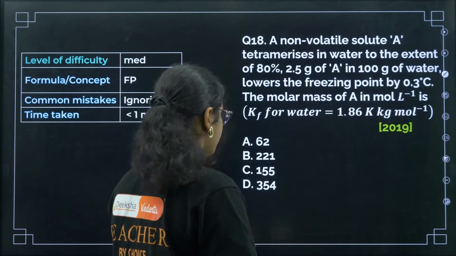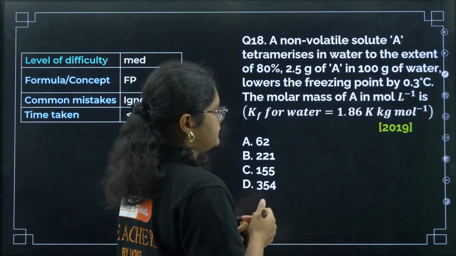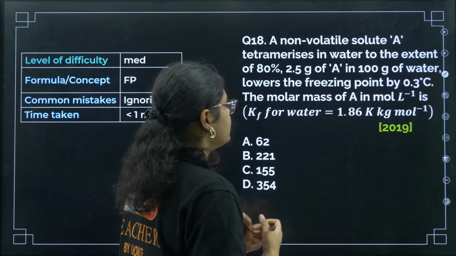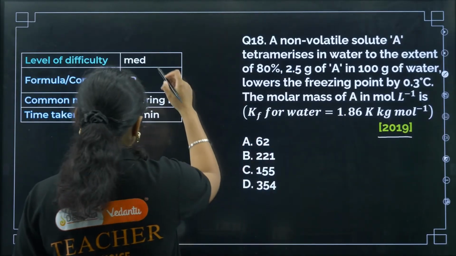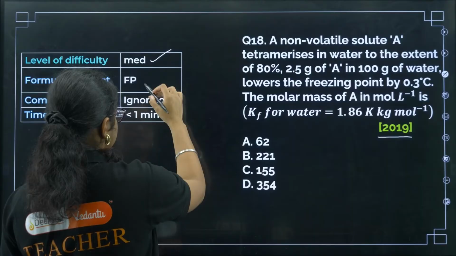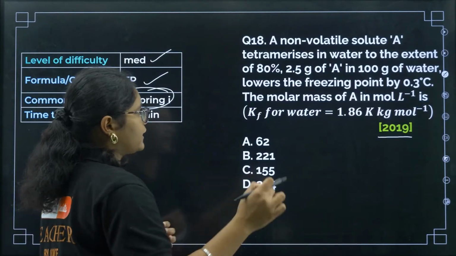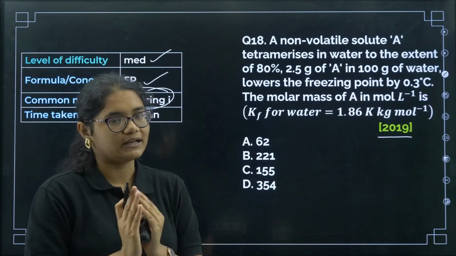2.5 gram of A in 100 gram of water lowers the freezing point by 0.3 degrees Celsius. The molar mass of A is this much. So you need to calculate the molar mass of A. This question was asked in 2019, so it is a medium question because it has some calculation. You can make a mistake in the calculation of the I value, and the time required should definitely be less than 1 minute.